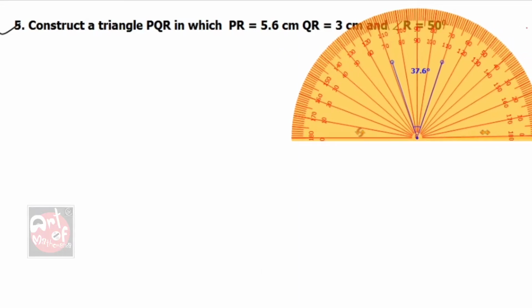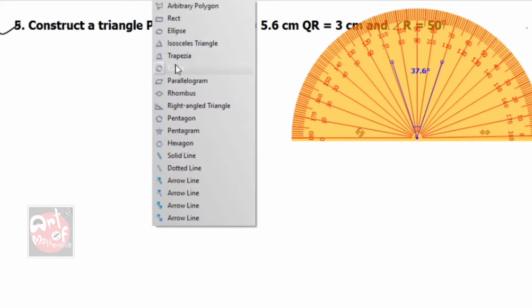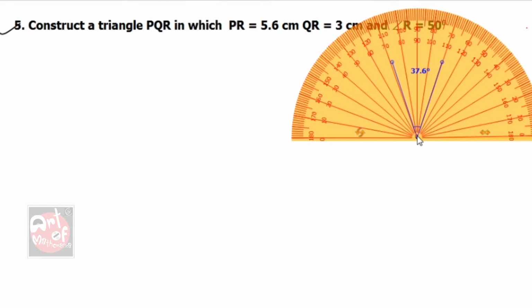So let's do it. First draw a line from this dot. Done. Now what to do? We have to take a 50 degree angle, so from this point only I can join. You can see over there the 50 degree angle. And why is it 50 degree?